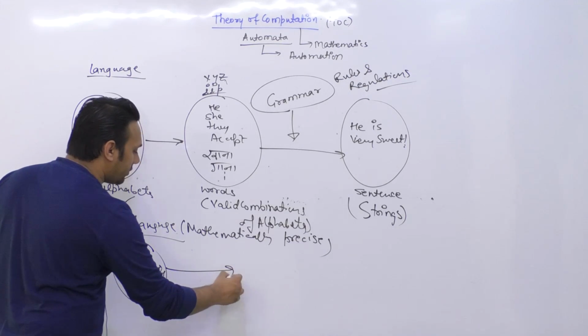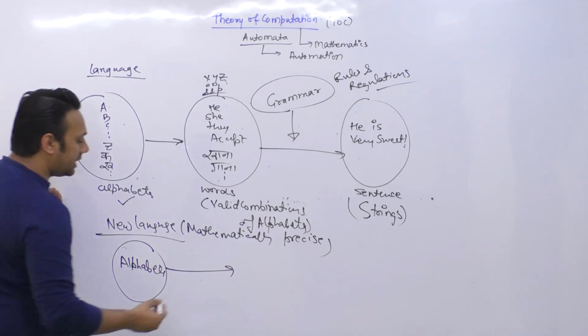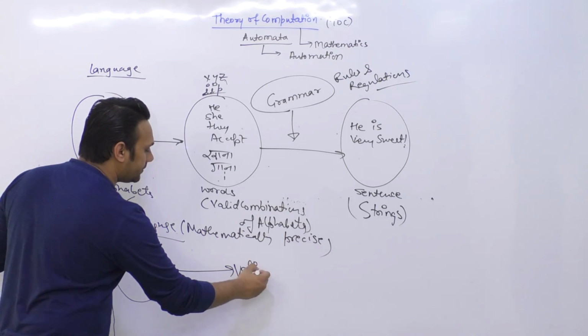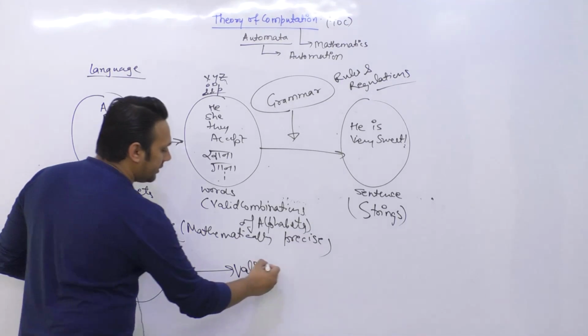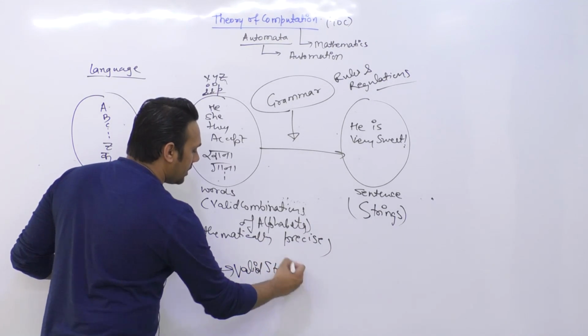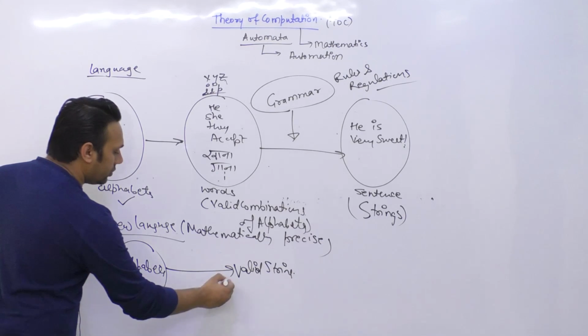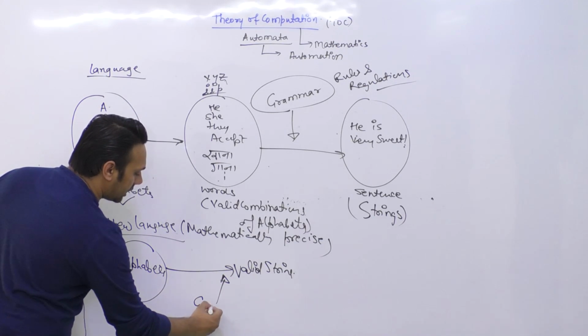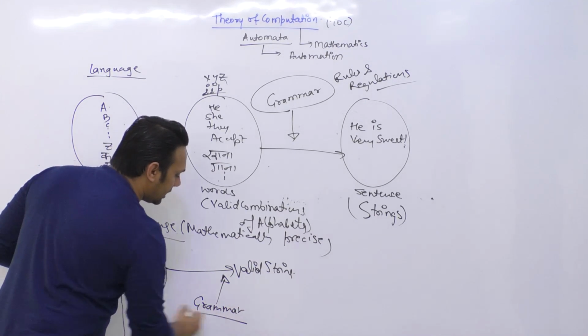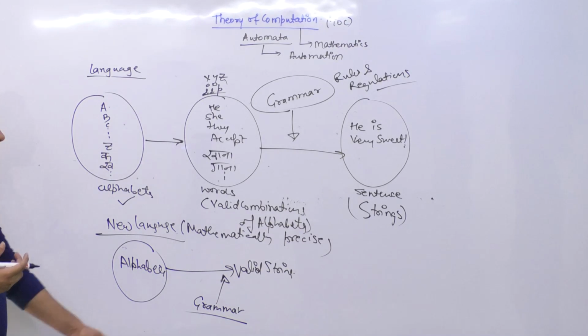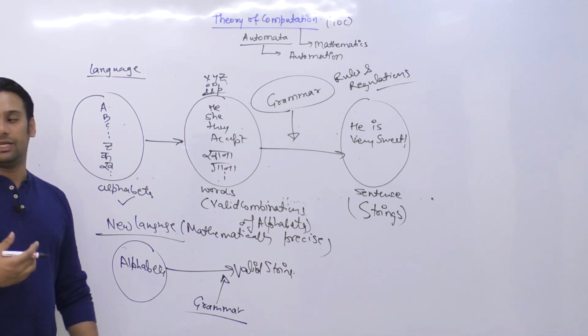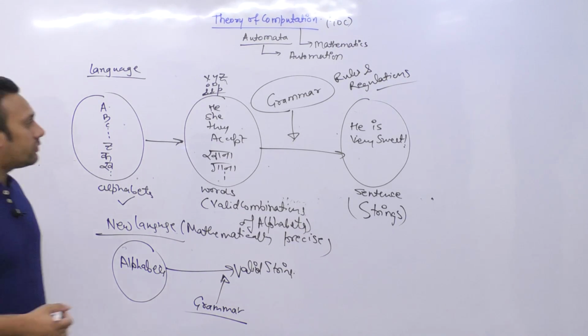Then we have to understand a way to create valid strings, and a way to define a grammar for it. So for this we need something that will tell us what a valid grammar is.